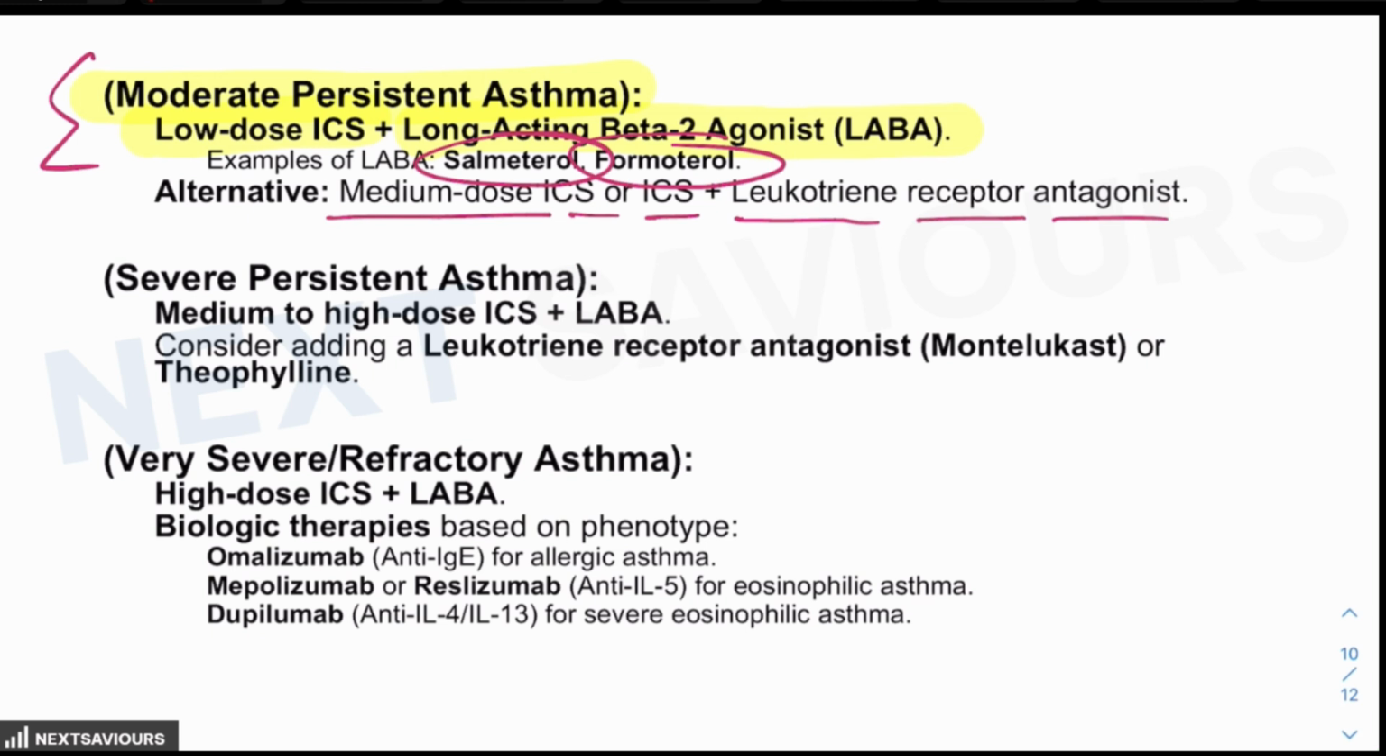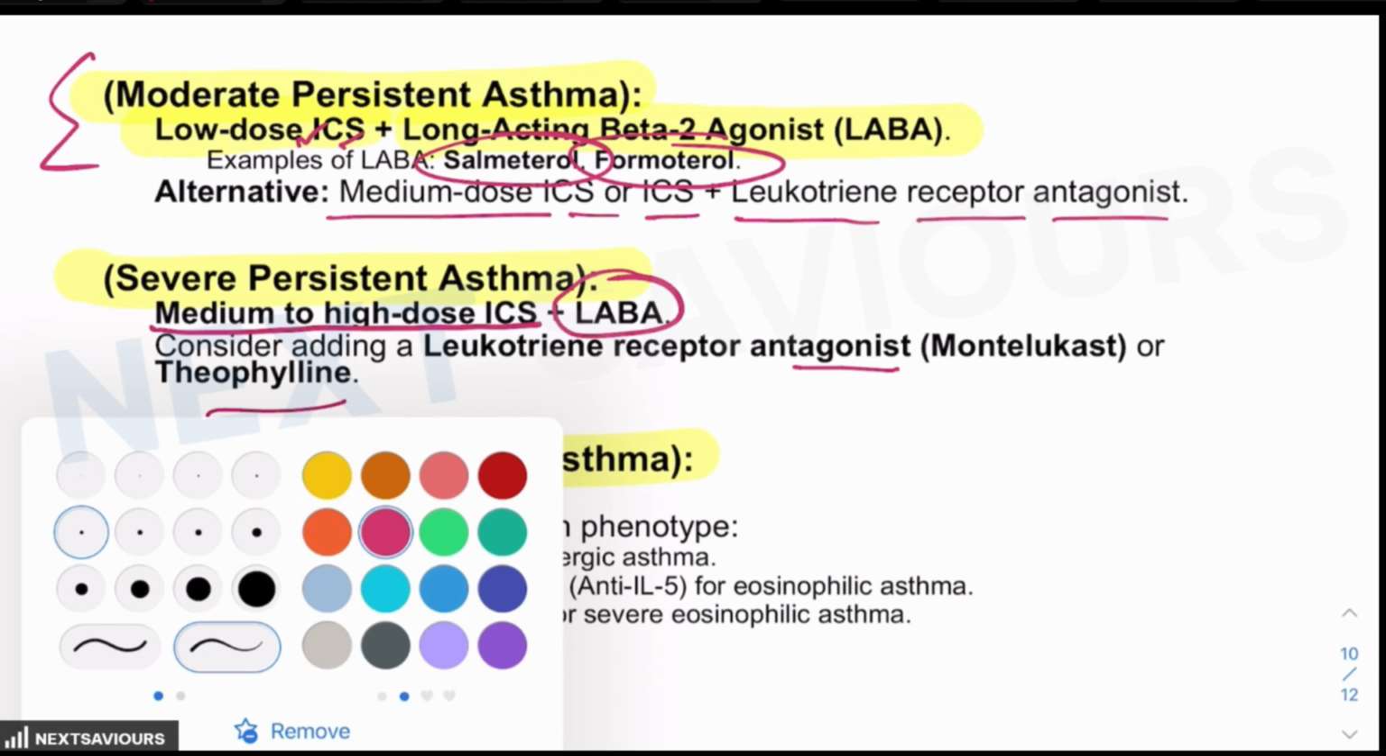Now, for a step further, if the patient is suffering from severe persistent asthma, then low dose inhalational corticosteroids are not going to work. So what you need is medium to high dose inhalational corticosteroids along with the long acting beta 2 agonist. Leukotriene receptor antagonist like montelukast or theophylline can also be considered, but here you have to increase the dose of the inhalational corticosteroids. And finally, for very severe or refractory asthma, you have to go for high dose inhalational corticosteroids along with the long acting beta 2 agonist.